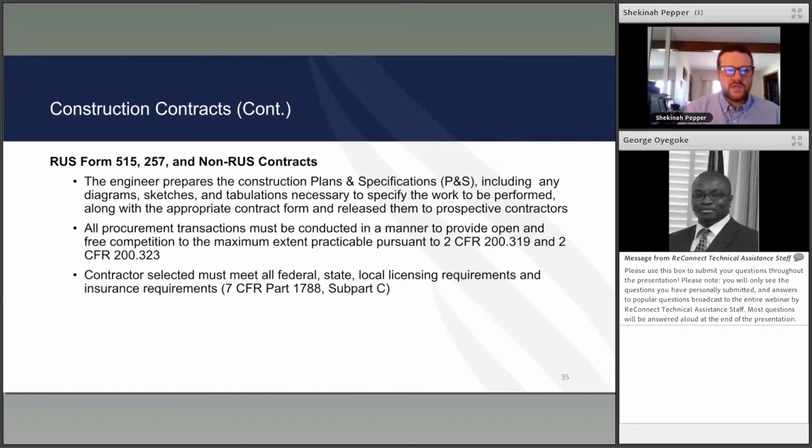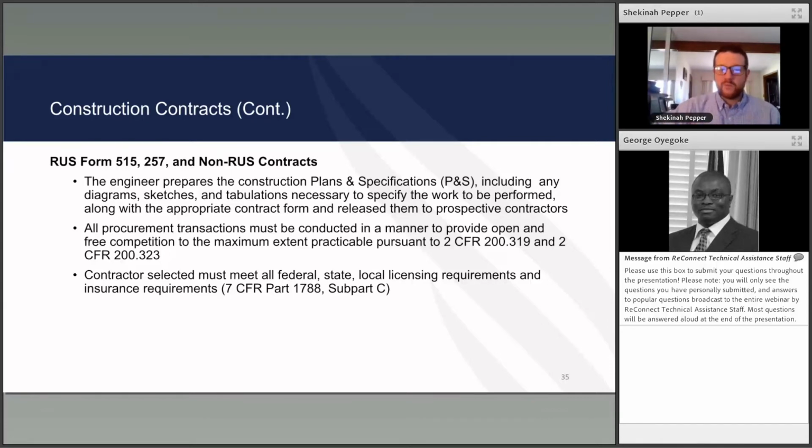RUS Form 515 and 257 and non-RUS contracts. The engineer, whether that be an outside contractor or an in-house approved engineer, prepares the construction plans and specs, including any diagrams, sketches, tabulations necessary for specific work to be performed, along with the appropriate contract form, and releases them to prospective contractors.